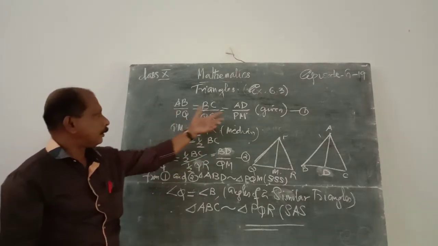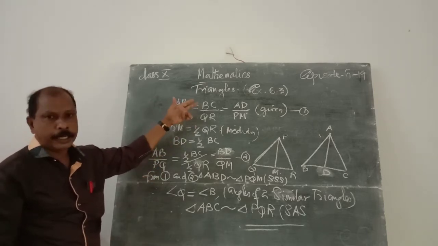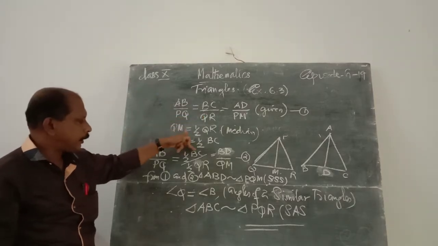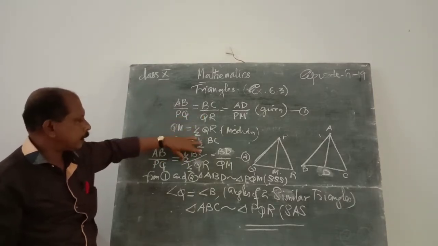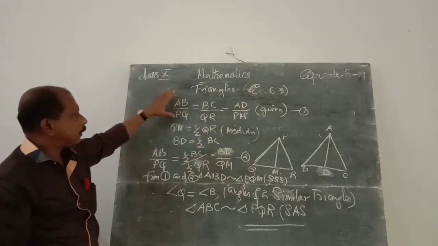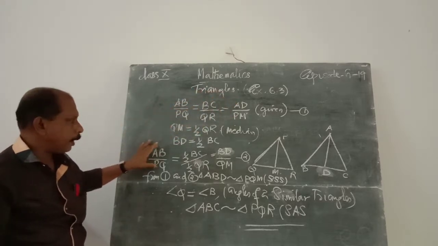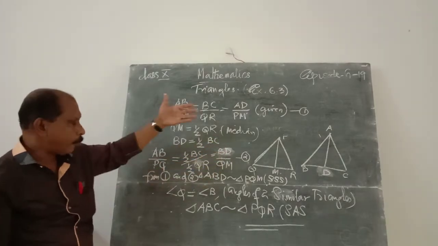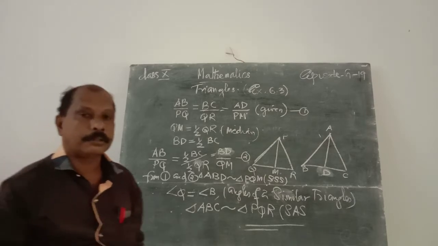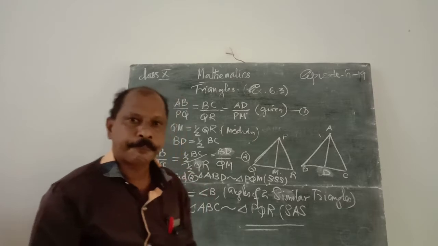Therefore, this result is equation number 1. AB by PQ is equal to half BC by half QR, since multiplying half into numerator and denominator, the value will not change. Half BC is replaced by BD and half QR by QM. That is equation number 2. First, AB by PQ is equal to AD by PM. Second, AB by PQ is equal to BD by QM. From 1 and 2, these two triangles ABD and PQM are similar by side proportionality.